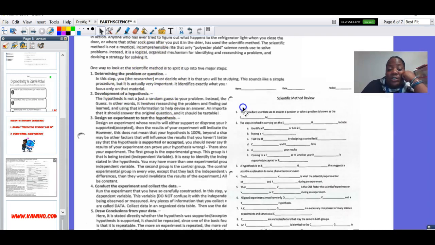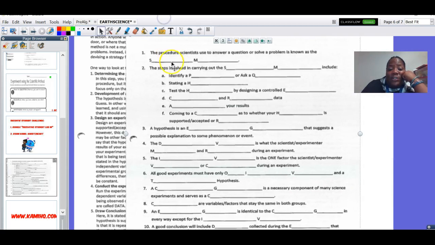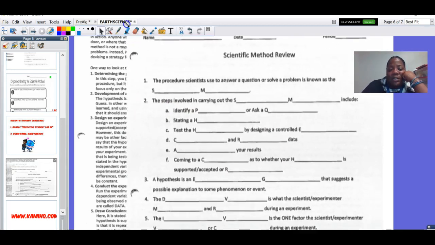So actually, we're going to do this at the same time. If you were doing the worksheet with me, some of these questions we can already start filling in. Like this one: the procedure scientists use to answer a question or solve a problem is known as what? Look at that. It starts with an S, and it ends with an M. You should know now that this means the scientific method. Here you go. So, scientific method. The M's already there.